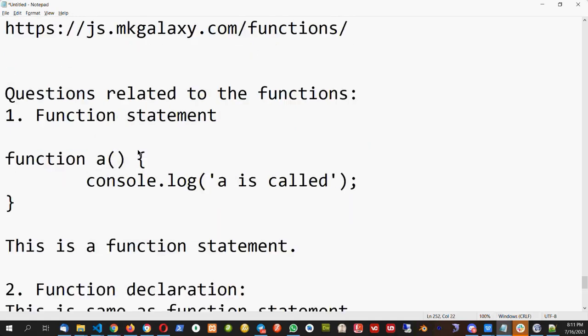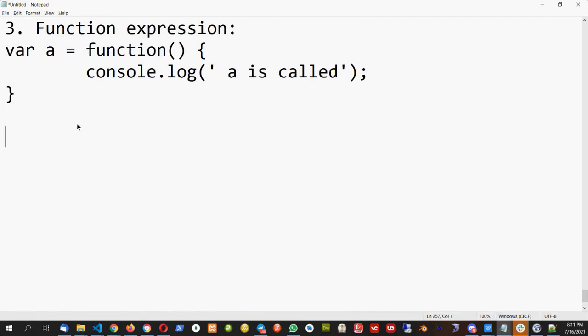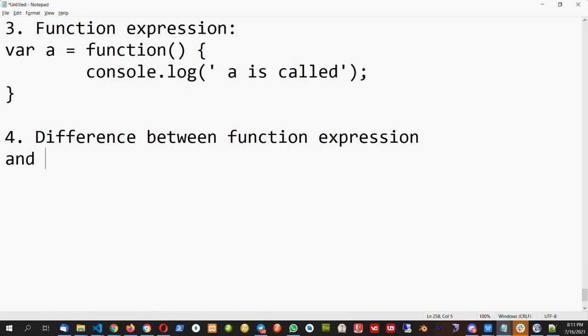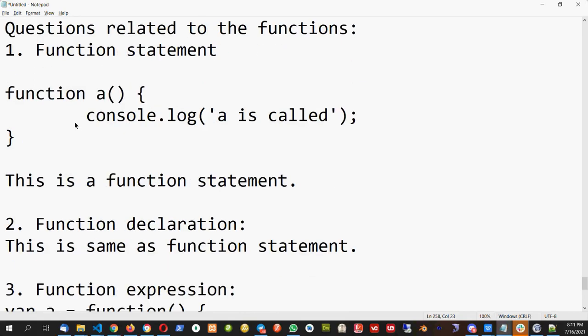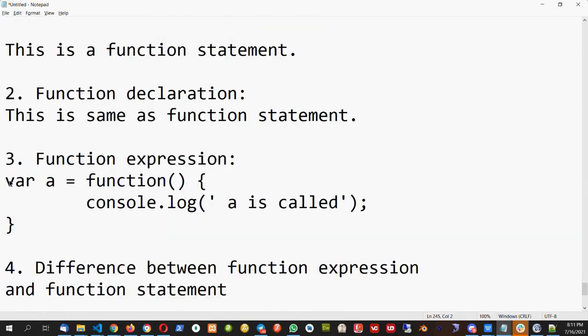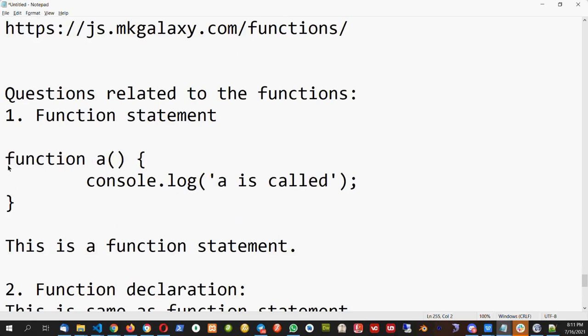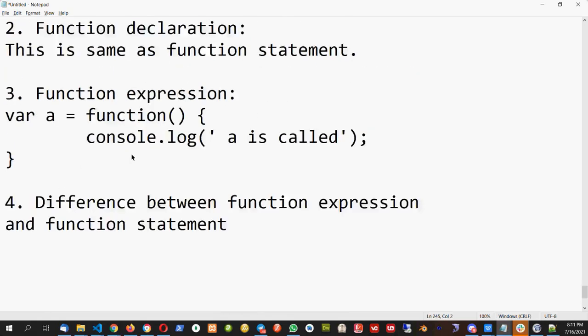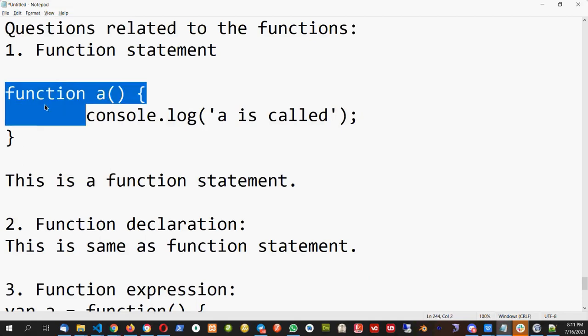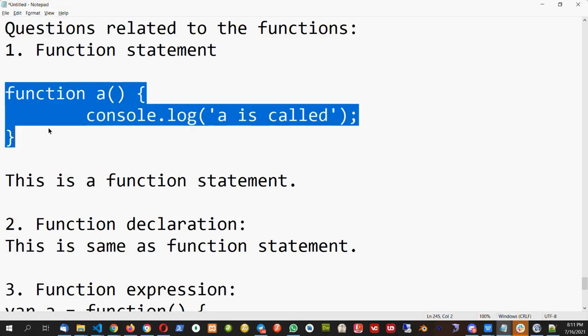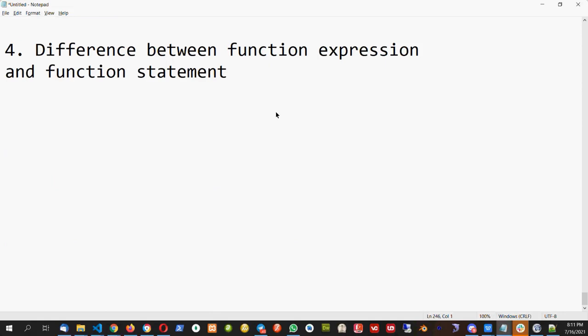Now what is the difference between function expression and function statement? Fourth, difference between function expression and function statement. So one difference I told that the way of writing is different. So this is written as a value, this is written as a normal function. Another thing is, when we write this, it goes in the hoisting. That means it will be moved to the top of the page when the script will run. So this one will go as a hoisting.